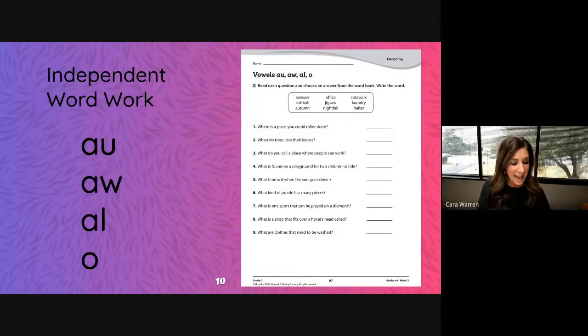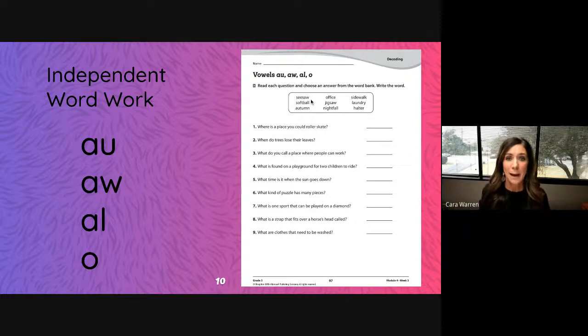All right, let's get you ready today for your independent word work that you will do in your word workstation. Remember, today we've talked about the vowels, A-U, A-W, A-L, and O. And remember, A-U, A-W make that vowel team, and then we have A-L and O, and they all make the aw sound in the words that we looked at today. So you're going to be thinking about looking for those spelling patterns in these words. You're going to be doing a decoding activity where you'll read the words from the word bank, you'll read a question, and you'll complete the question with an answer from the word bank.